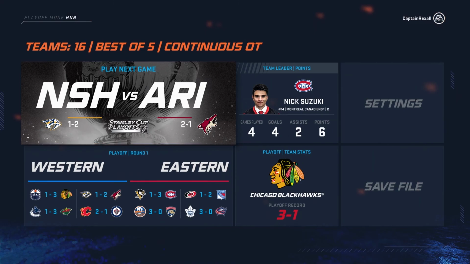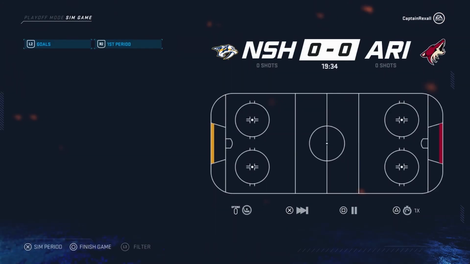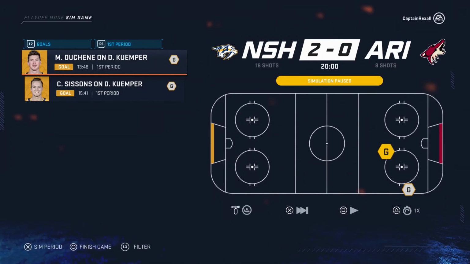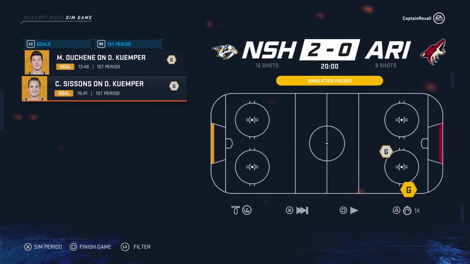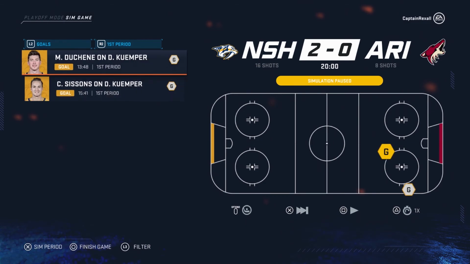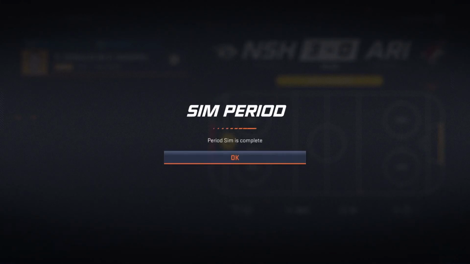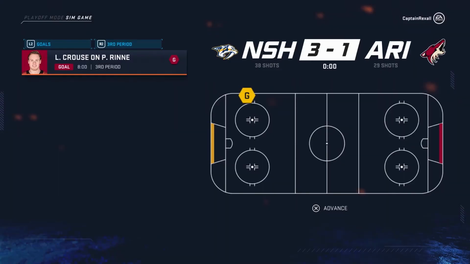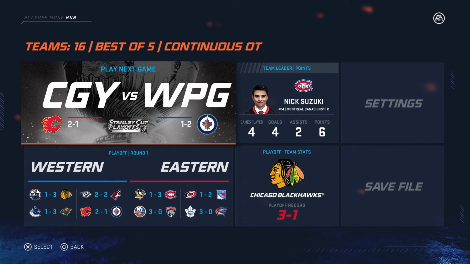Arizona Coyotes, Nashville Predators. It looks like all the lower seed teams are kind of winning these matchups. It's a little weird, to be honest with you. First period, 2-0 Nashville, as Matt Duchene and Colton Sissons get 2 big goals there for the Nashville Predators. Second period, 3-0, and they will be going to a Game 5. So that's going to be a competitive series between those two teams.